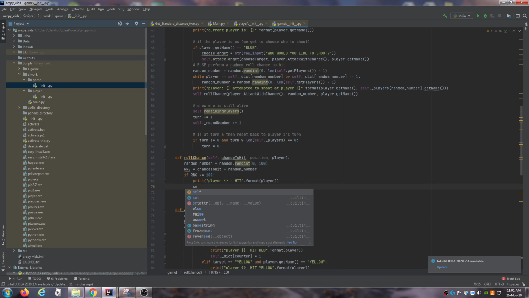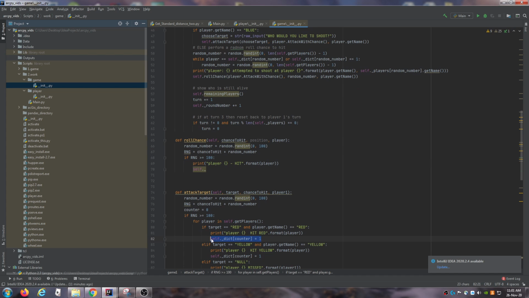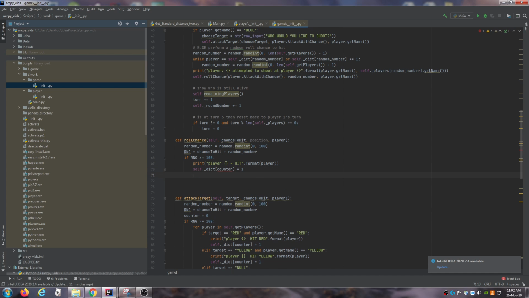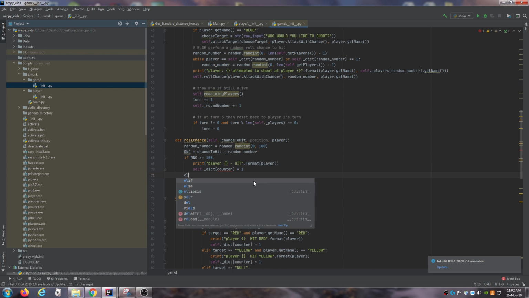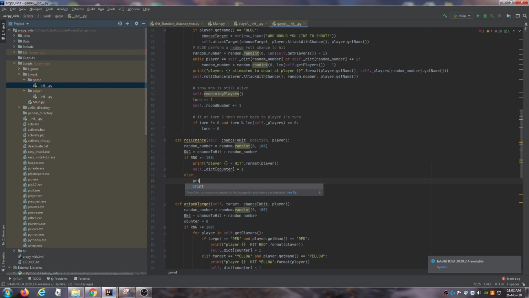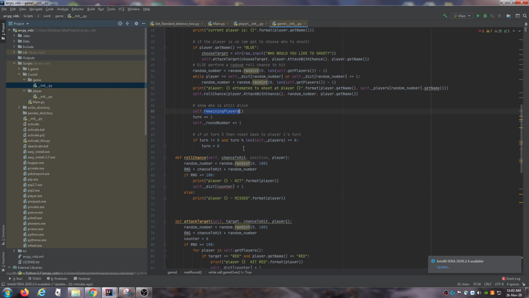And then we need to set that position to be 1 if we've hit them, so they're no longer in the game. Then we're going to say else, print player blue, for example, missed, or player red missed or something. And that's done. And now we can do the remaining players function.